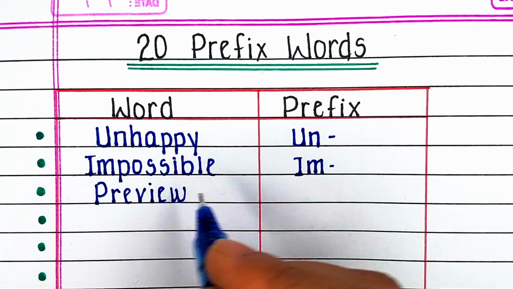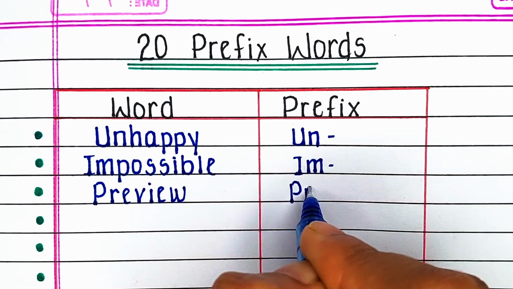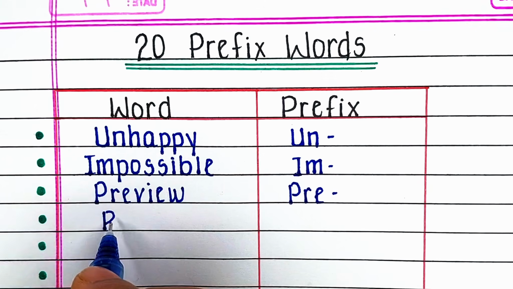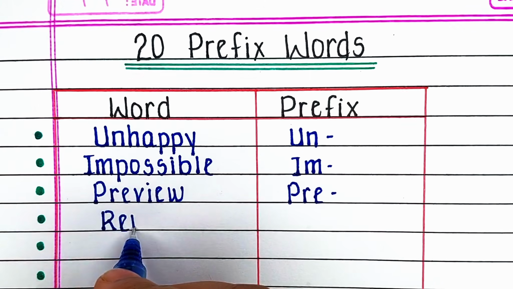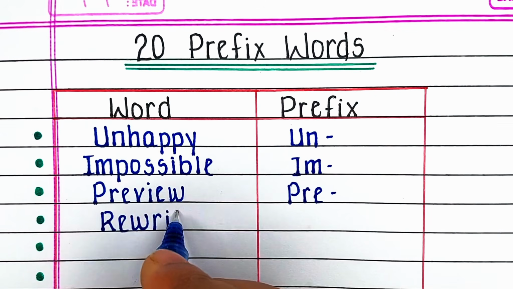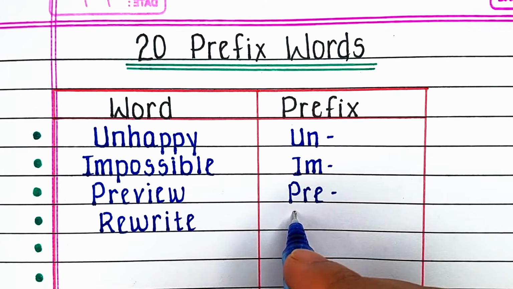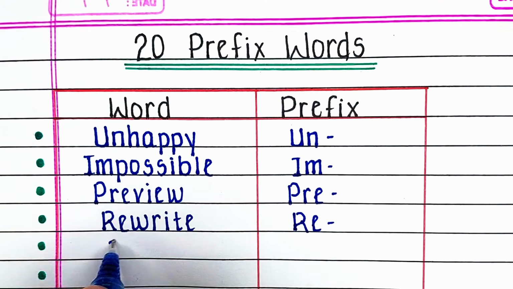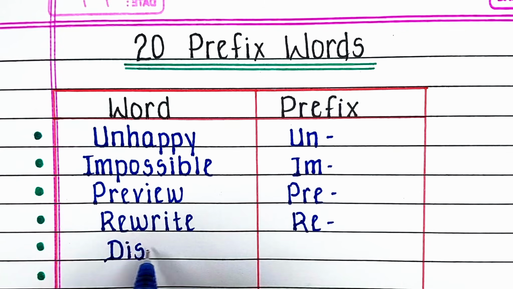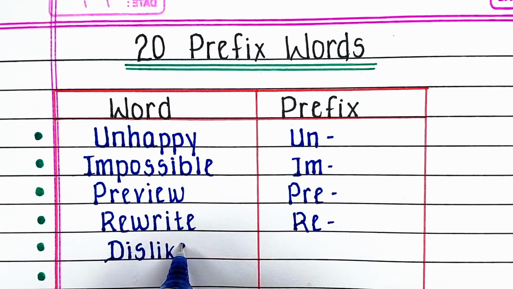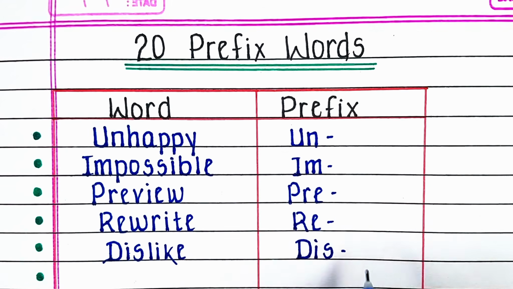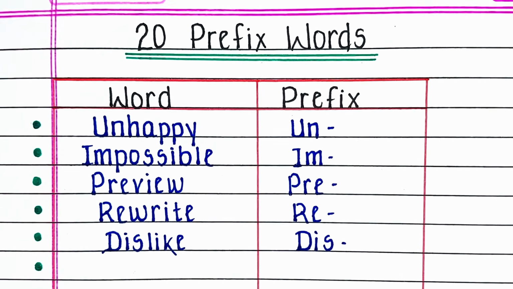Next word is preview. In this word the prefix is pre and the word is view. Next word is rewrite. Here the prefix is re. Next word is dislike. In this word the prefix is dis, and the word is like.